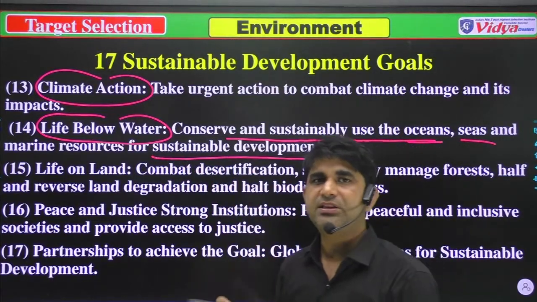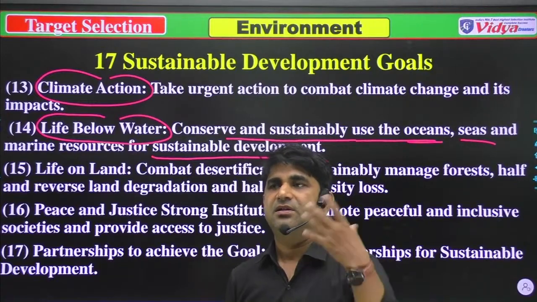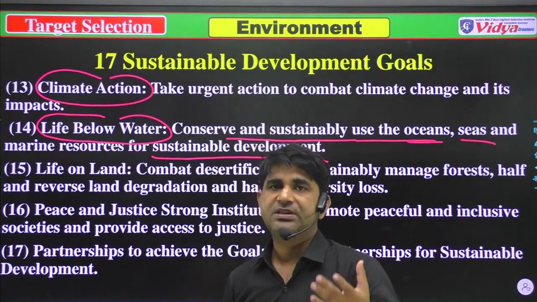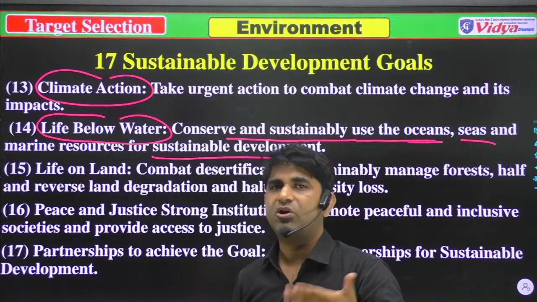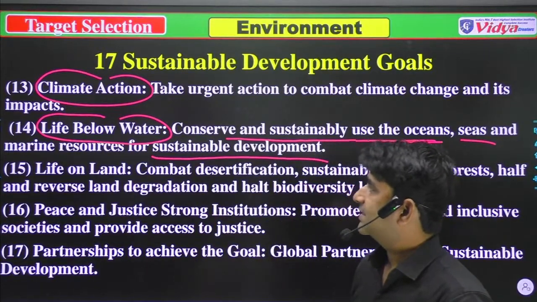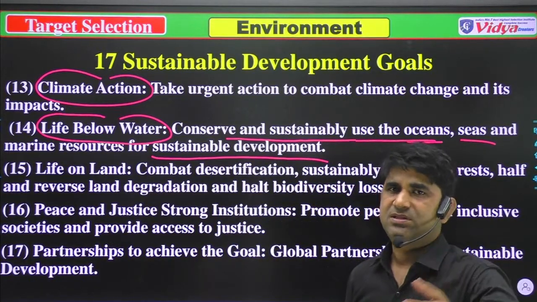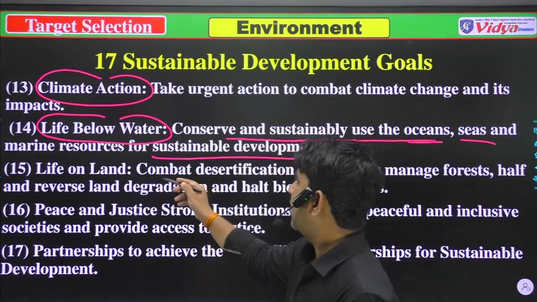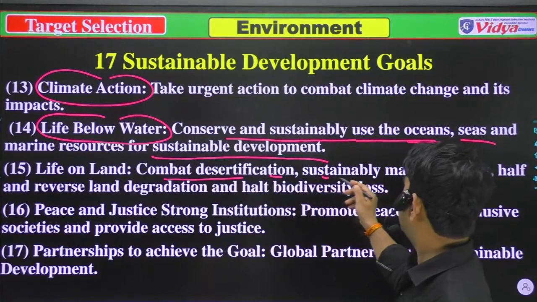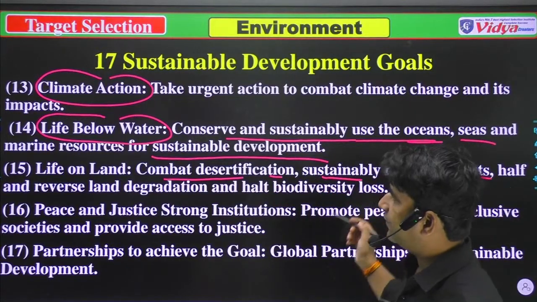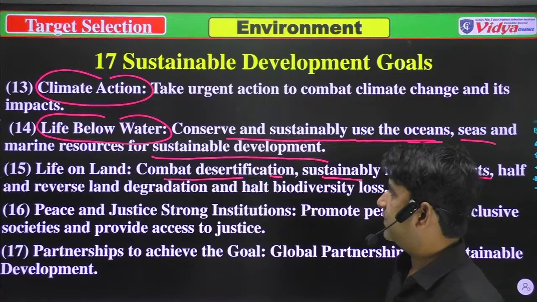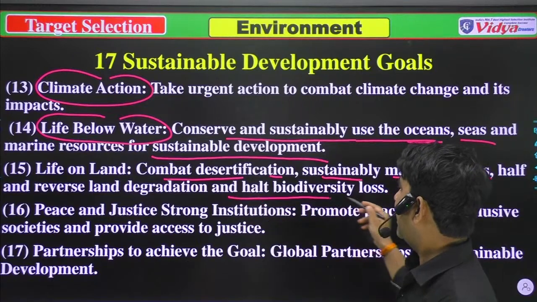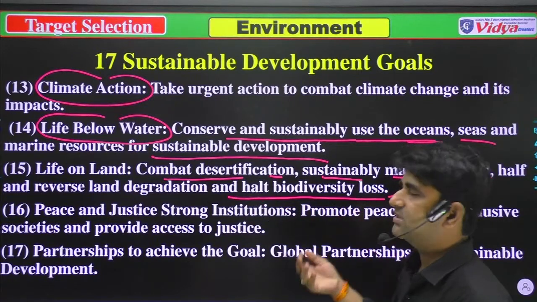14th is the life below the water or underwater. Next, 15th, there should be life on land. That is to combat desertification, sustainably manage forests, halt and reverse land degradation, and halt biodiversity loss. So that means life on land.